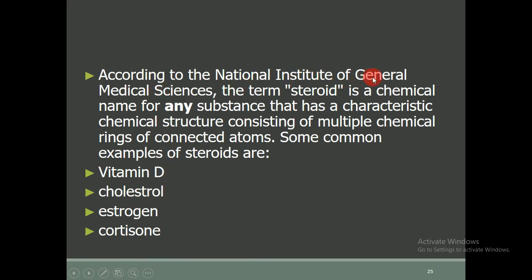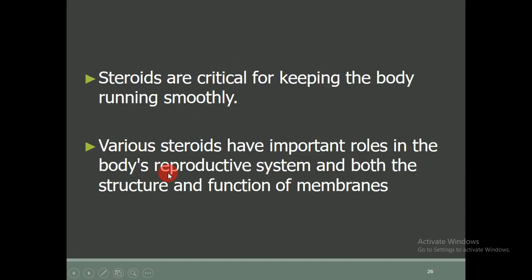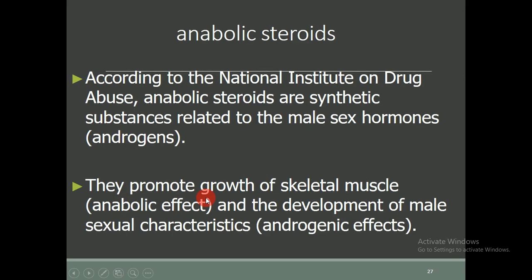According to the National Institute of General Medical Sciences, the term steroid is a chemical name for any substance that has a characteristic chemical structure consisting of multiple chemical rings of connected atoms. Some common examples of steroids are vitamin D, also called cholecalciferol, the second one is cholesterol, the third one is estrogen, and the fourth one is cortisone. So all these are steroids. Steroids are critical for keeping the body running smoothly. Various steroids have important roles in the reproductive system and in both the structure and the function of membranes.